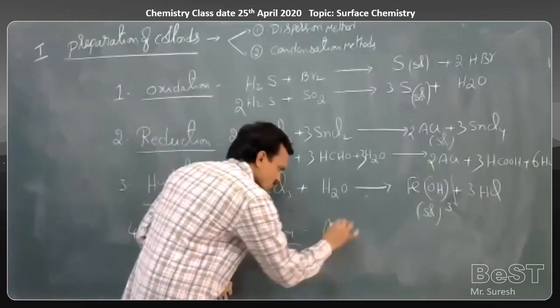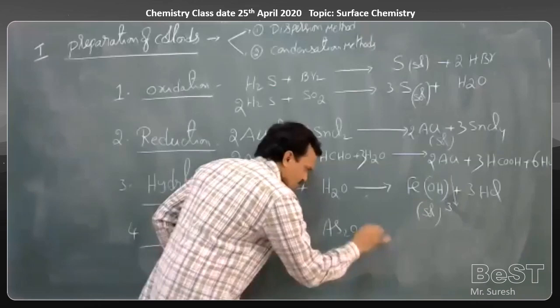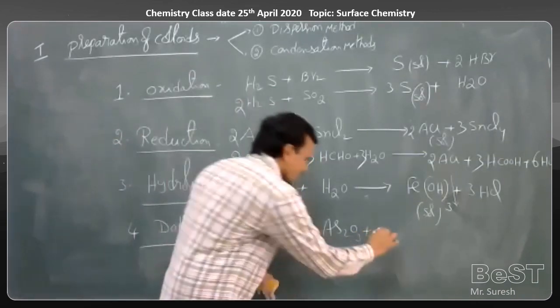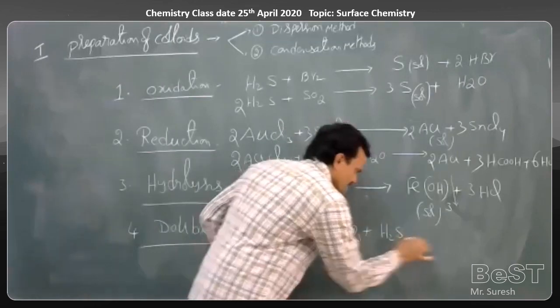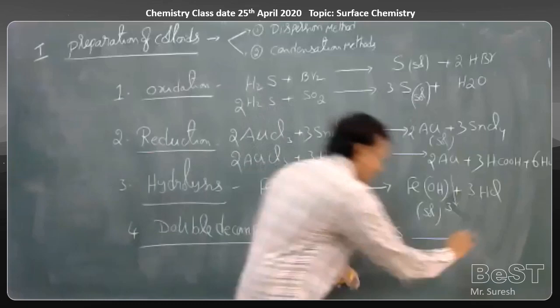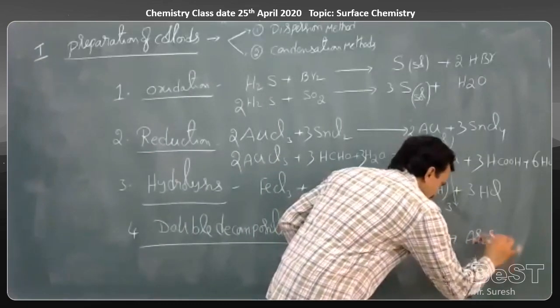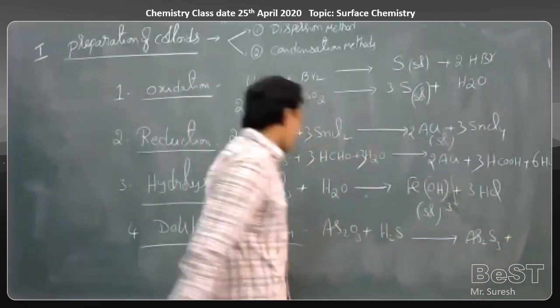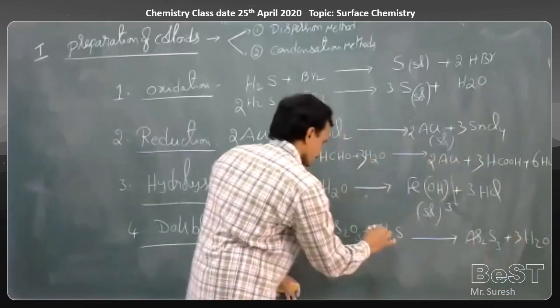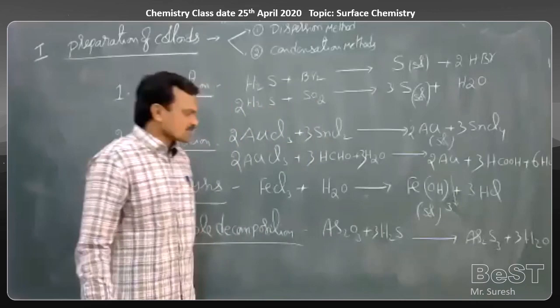When you pass hydrogen sulfide gas through a solution of arsenic oxide, As2O3, arsenic oxide is converted to arsenic sulfide, As2S3, plus H2O. So this is a double decomposition.